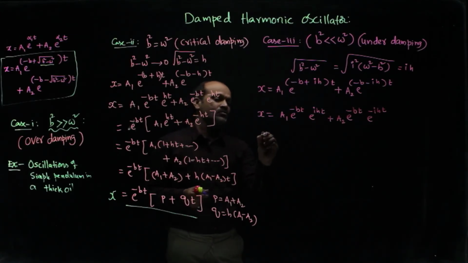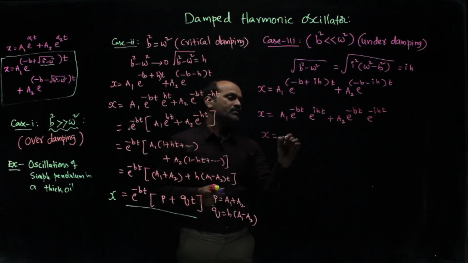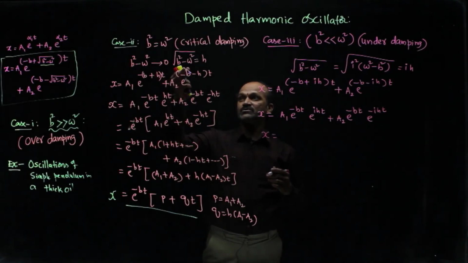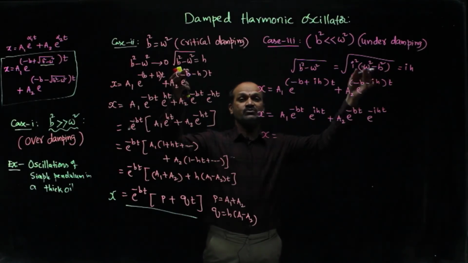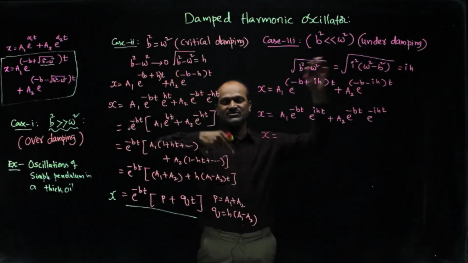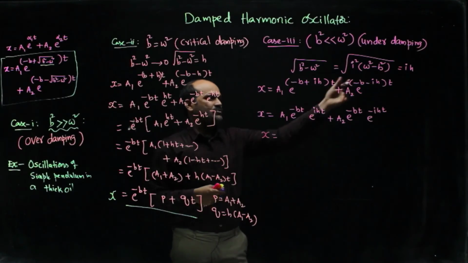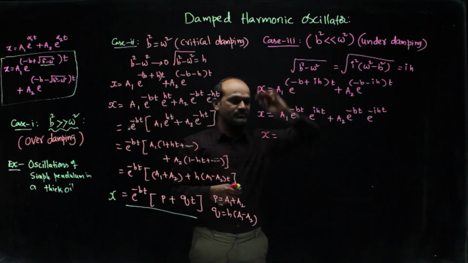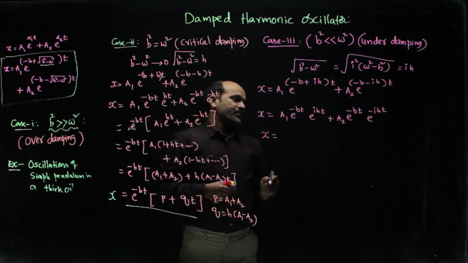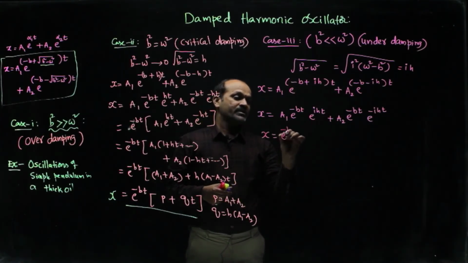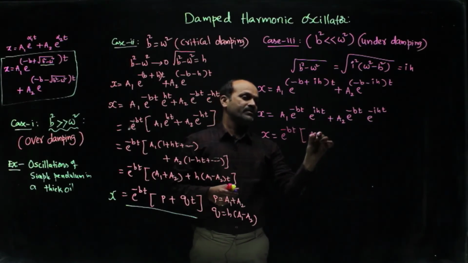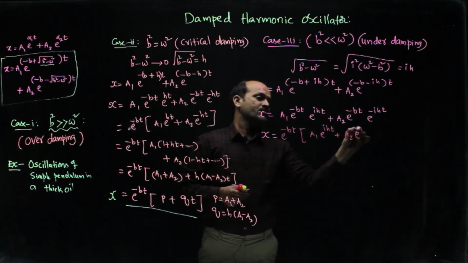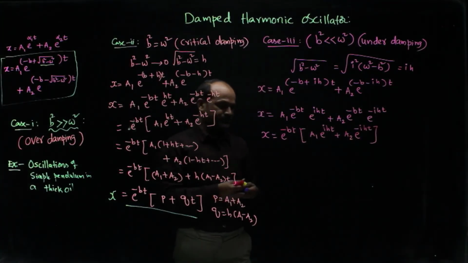Just to avoid the confusion, because earlier h was taken as root of b square minus omega square, and here h we are taking as root of omega square minus b square. That h is different from this h. So, instead of h you can take beta or some alpha dash, some gamma, no problem. So, if you take e power minus bt common, we get a1 e power iht plus a2 e power minus iht.